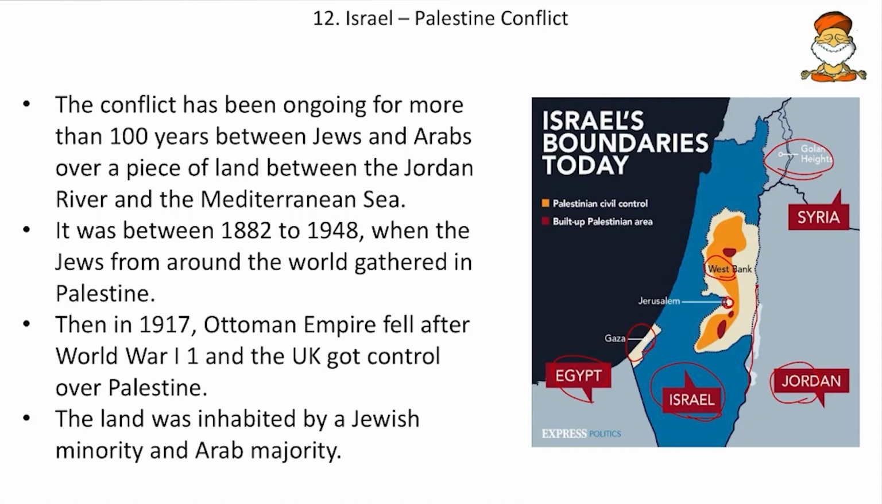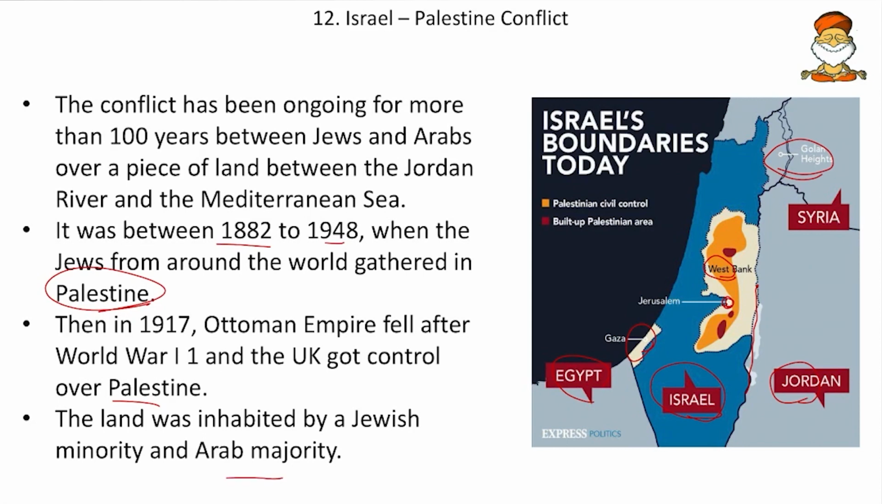And coming to a brief history, the conflict has been ongoing for more than 100 years between Jews and Arabs over a piece of land between the Jordan River and the Mediterranean Sea. It was between 1882 and 1948 that Jews from around the world gathered in Palestine. Then in 1917, the Ottoman Empire fell after World War I and the UK got control over Palestine. And the land was inhabited by a Jewish minority and Arab majority.